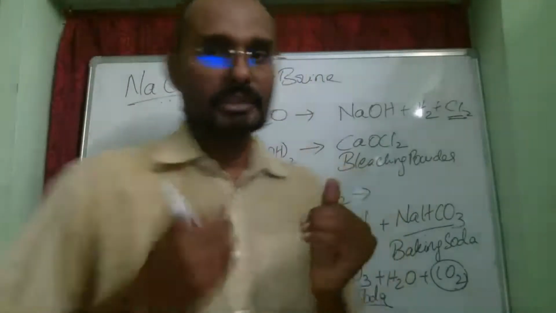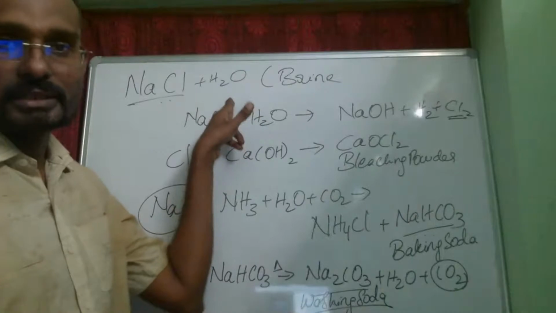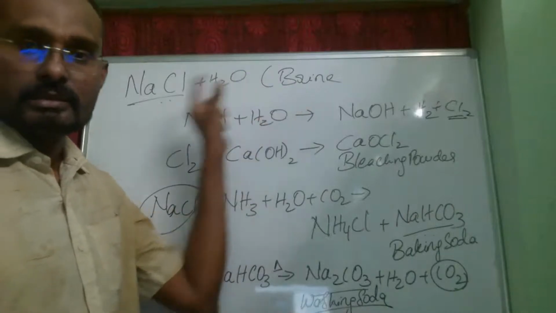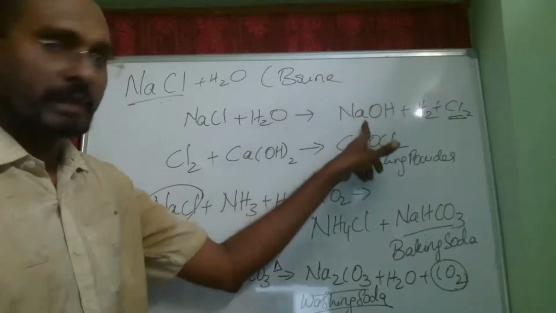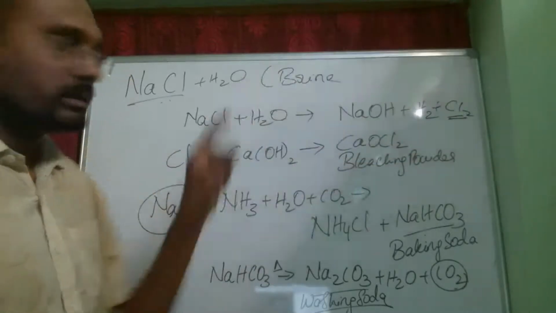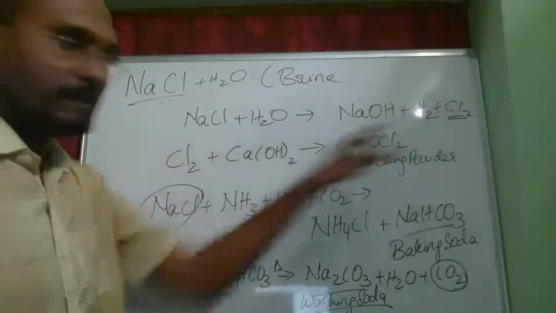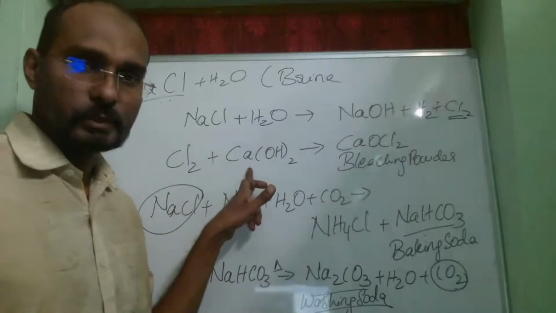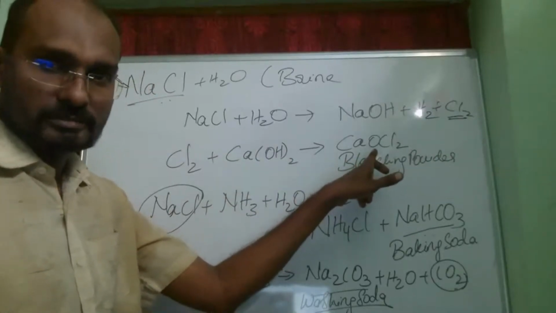So, let us see from the beginning. Sodium chloride, when dissolved in water, we call it a brine solution. That brine solution, when we do electrolysis, gives us sodium hydroxide, hydrogen gas, and chlorine gas. Now, this chlorine gas which is evolved, when we treat it with calcium hydroxide, we get CaOCl2, which is bleaching powder.